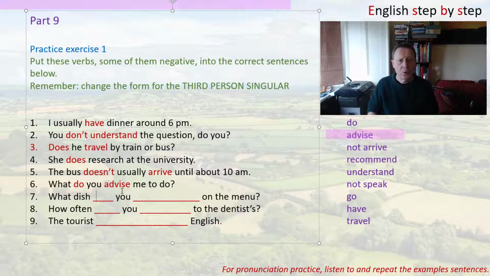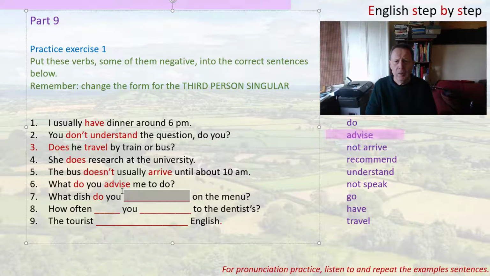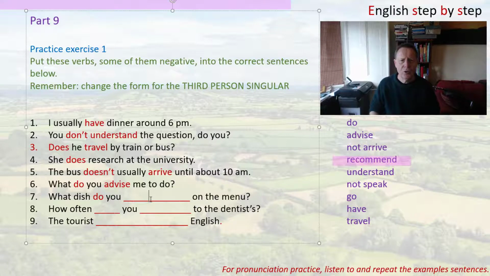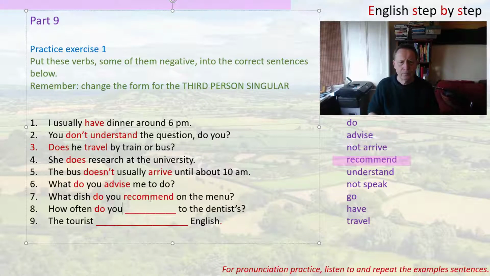Now the next one is also do. What dish do you? And if you're talking about a menu, normally you're talking about things you like and things that you recommend. So in this case, the verb we need is recommend. What dish do you recommend on the menu? So let's put recommend. Now the next one is also do, because it's another question with do you. And then how often do you, and then we need the infinitive go. How often do you go to the dentist?